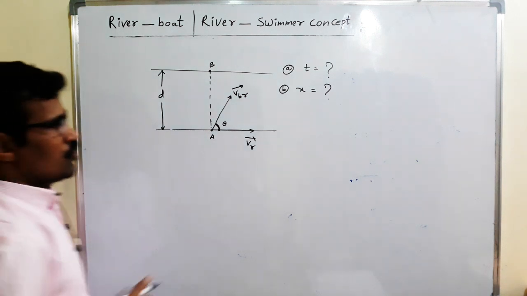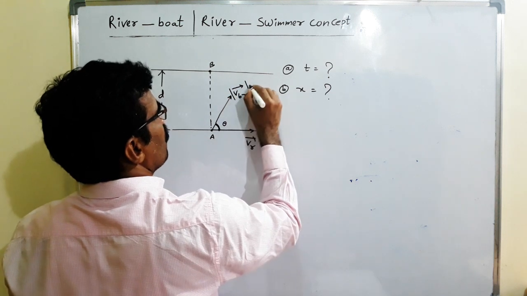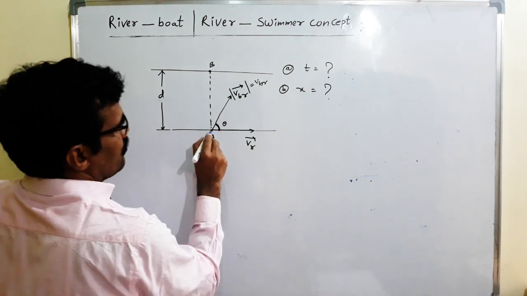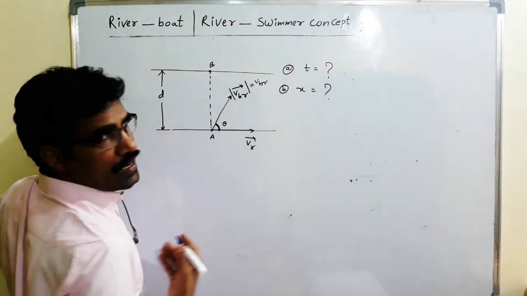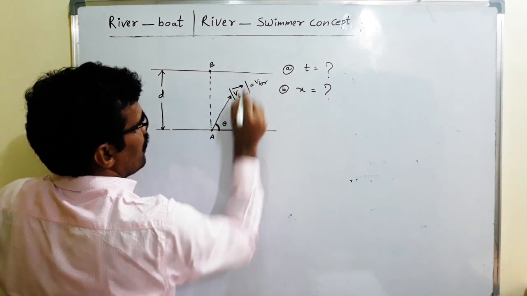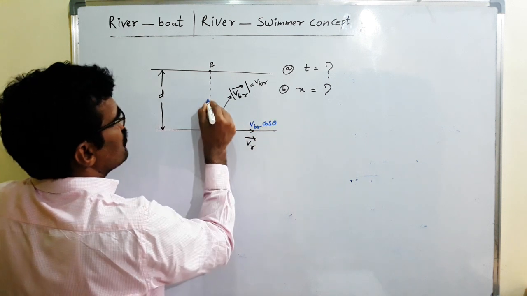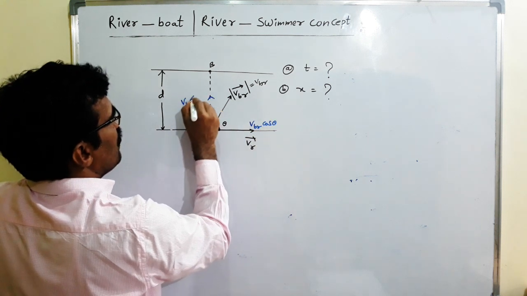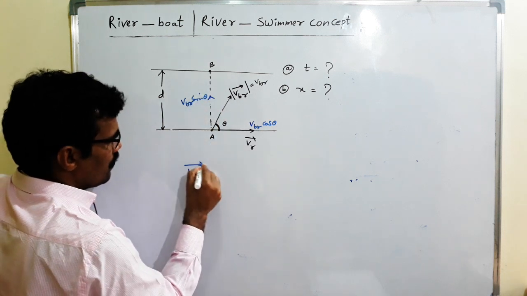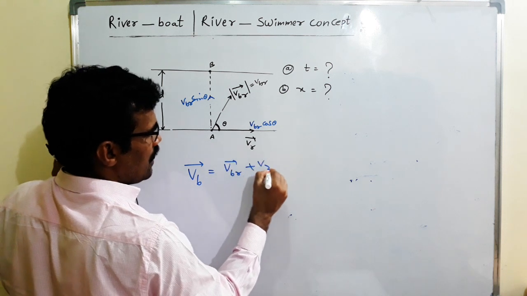Okay, students, here this is the VBR bar, no? Mod is VBR. VBR can be resolved into two perpendicular components. This side is VBR cos theta. This side, what is this? VBR sin theta. Therefore, velocity of the boat with respect to ground equals VBR bar plus VR bar.